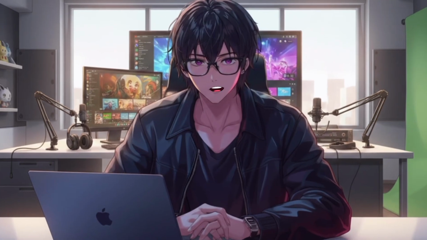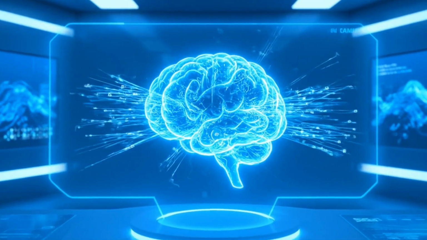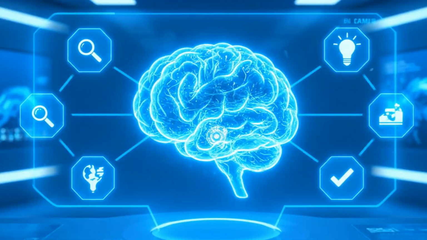One of the most powerful hacks? Just ask, "Explain this like I'm 5." Whether it's rocket science or machine learning, the AI will break it down into super simple terms, perfect for students or anyone new to a topic.